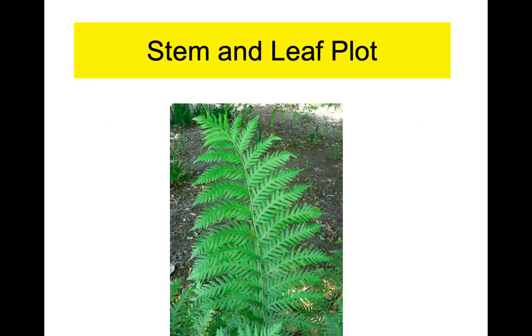As this picture of a fern leaf looks like, the stem and leaf plot kind of looks like this. You've got a stem that goes up the middle, and you've got leaves that come off of it. And this is literally why this plot is called a stem and leaf plot, because it will visually look like this picture right here when we're done.